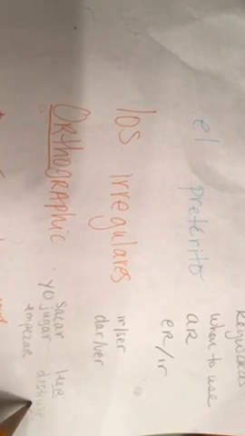And then we have verbs like leer and destruir, ER or IR, not AR. And if I take off my ER or IR, I'm left with a vowel. If my vowel's strong, I'm going to have more accents than if it's a weak one. And remember that I went to a Y.